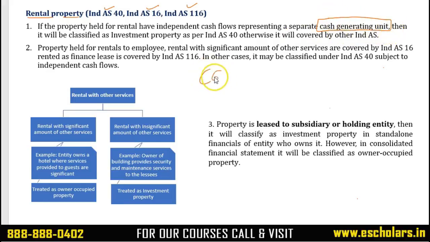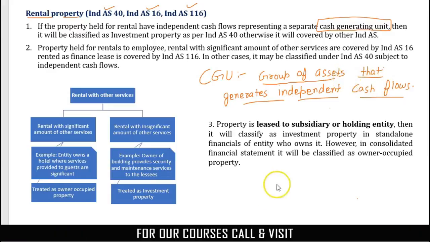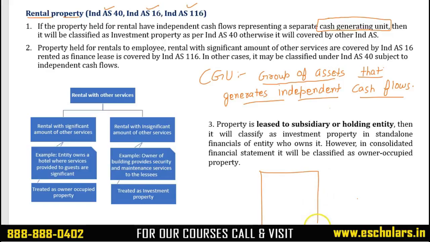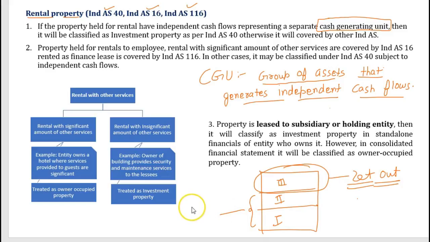What exactly is this cash generated unit? Simply any group of assets that can generate independent cash flows is classified as a cash generated unit. Let us take a very simple example. Suppose an entity has a building having 3 floors. Now suppose the third floor is let out to an independent party, and in the first and second floor the entity is running its own office.